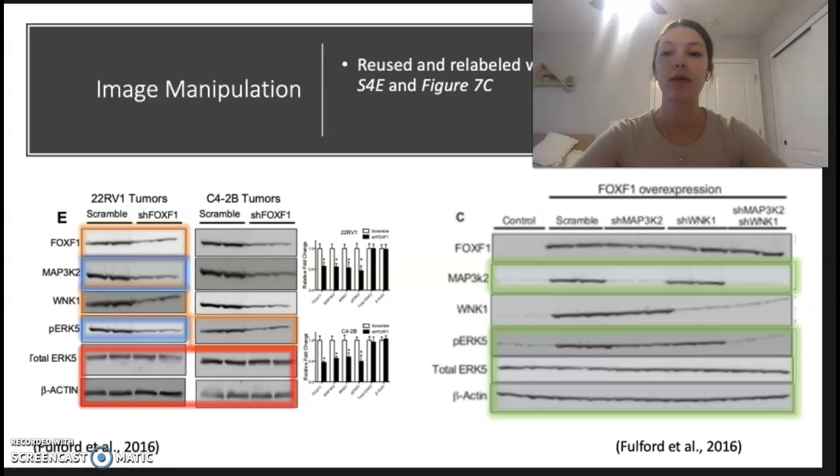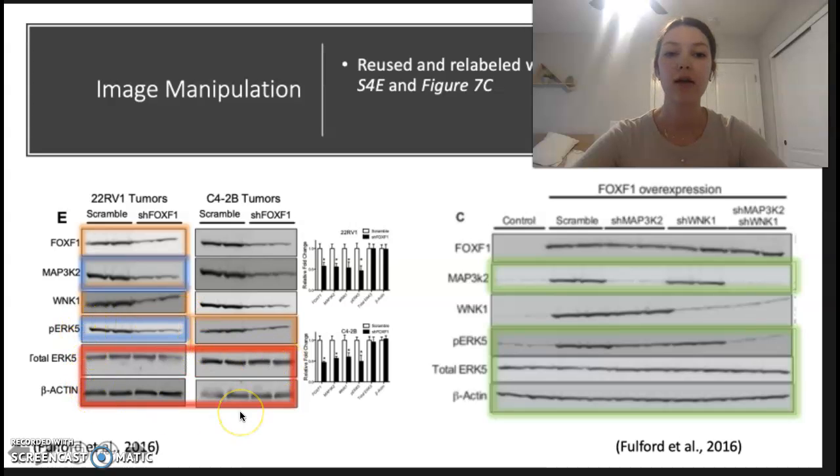He also manipulated images found in supplemental data, which can be seen in figure S4E, as well as in figure 7C. These are both reused and relabeled Western blots. In the orange here, we see different exposures of lighting, and the same image was just relabeled. Here in blue, we see again alteration of lighting and increase or decrease in size.